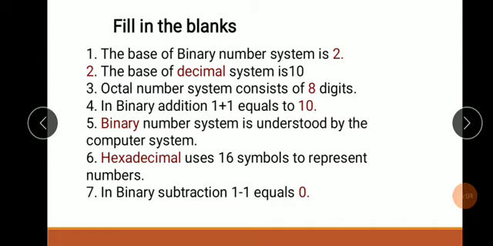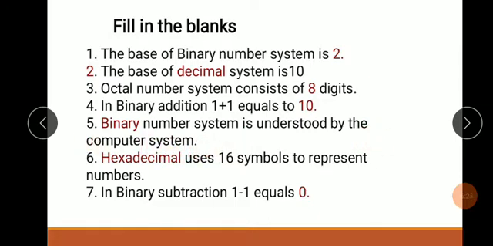Question number 4: in binary addition, 1 plus 1 equals 10. You fill 10. Question number 5: dash number system is understood by the computer system. You fill binary. Binary number system is understood by the computer system.